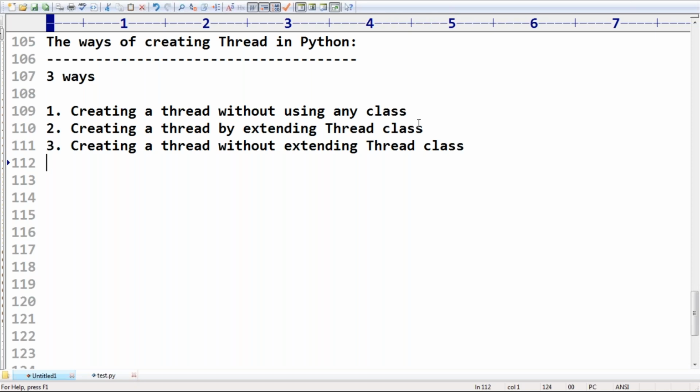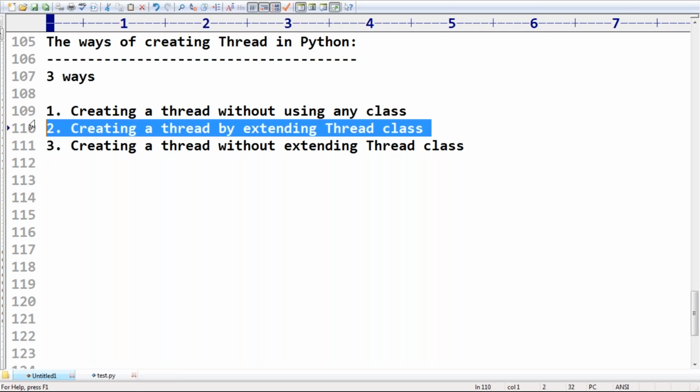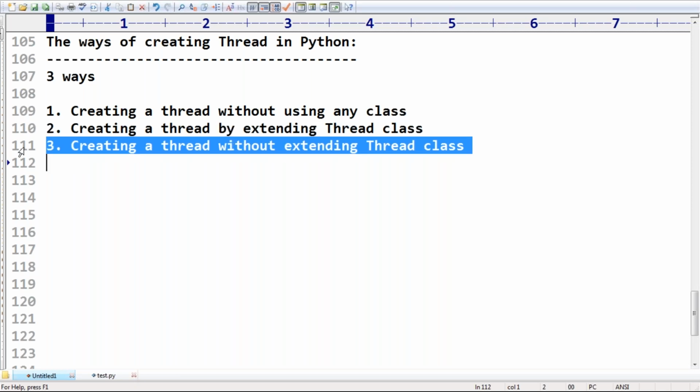What is the first way? Creating a thread without using any class. Second one, creating a thread by extending the thread class. Third, creating a thread without extending the thread class. How you can do all three ways, I want to show you people, so that you are going to see multiple threads. Let me explain all three approaches.